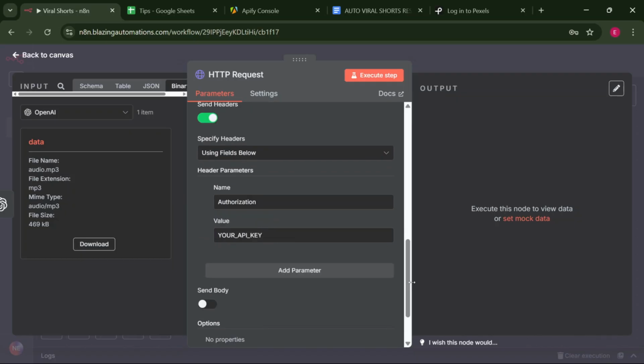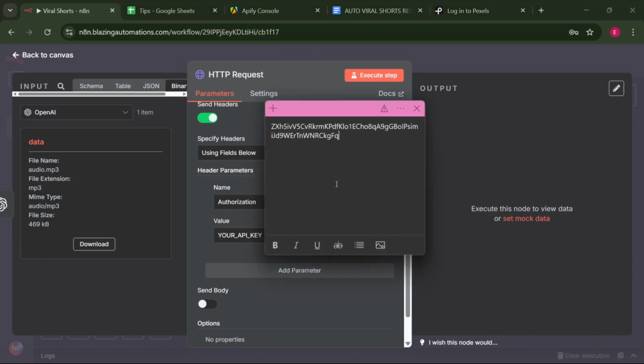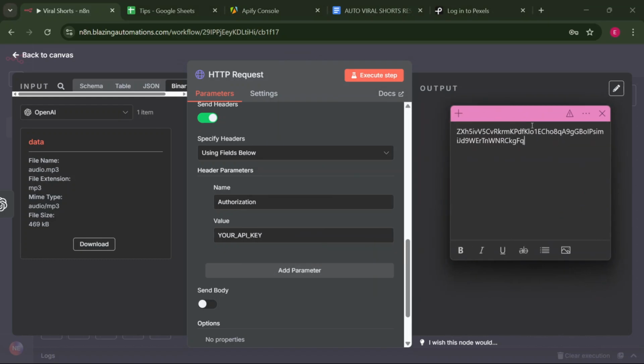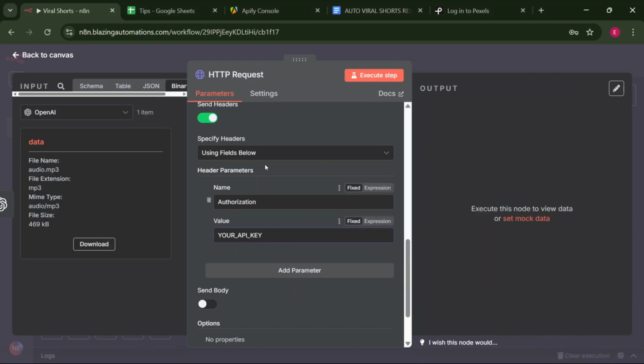However, there are a few things that need to be done to add authorization so that Pexels recognizes our request, to say, all right, this person has signed up on our platform. We need to grab that API key and paste it in here. So let me just grab this API key that I took at the beginning. Scroll down and under the headers, delete this and paste in the API key.